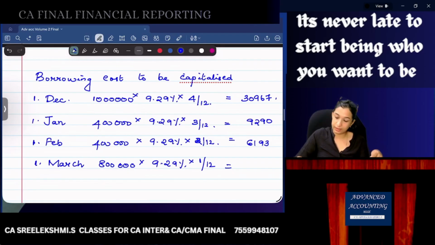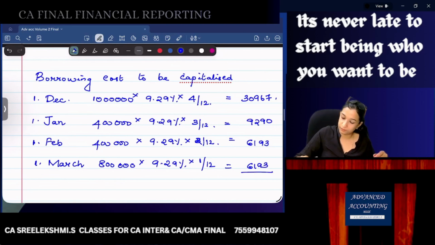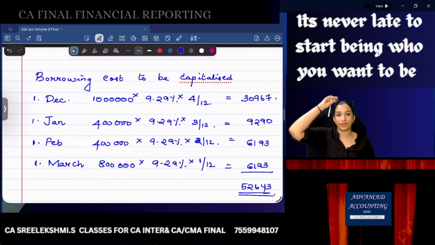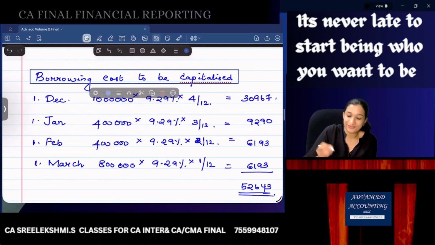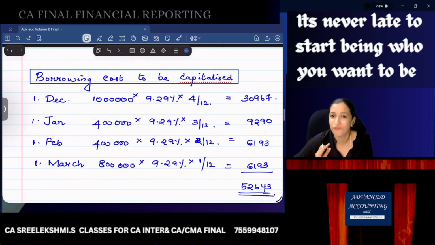And this is 8 lakhs into 9.29% divided by 12, 6,193 again. Total 52,643. Okay. Are you clear? Go through the calculations once more. This is a very good question. If you're okay with this, you know the concepts of borrowing cost. That is the meaning.